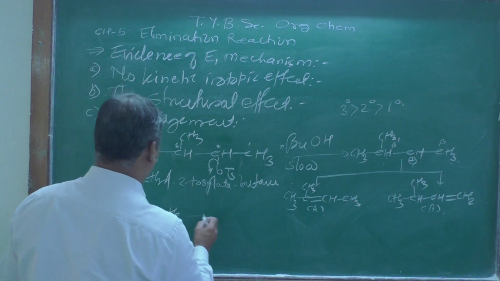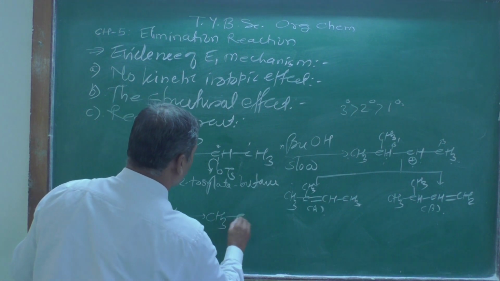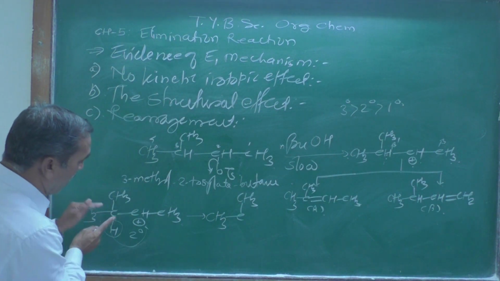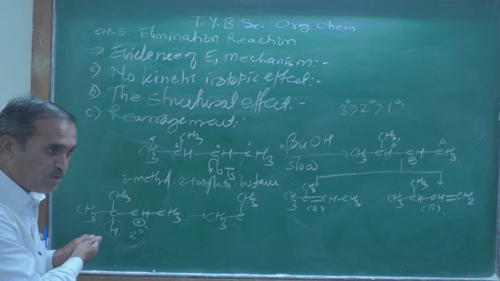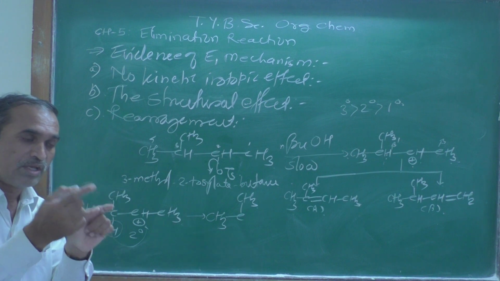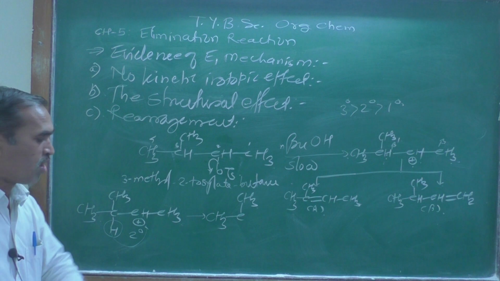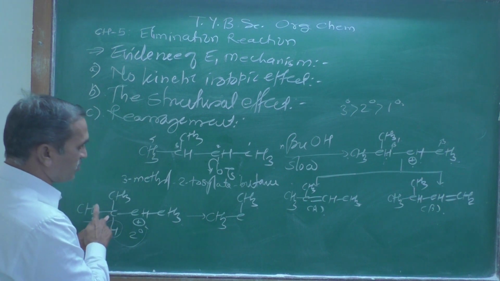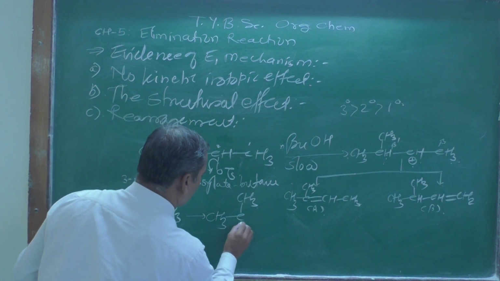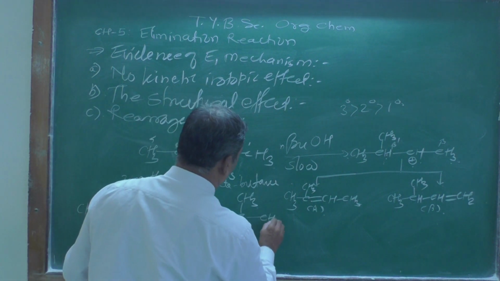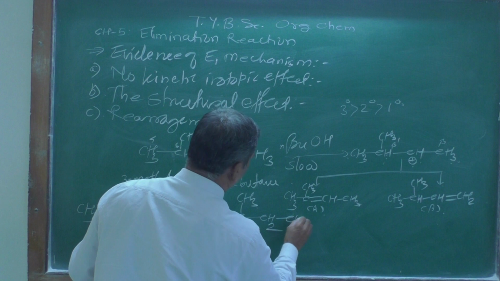I am talking about a hydride. When that hydride goes, it takes its bonding pair along with it, and therefore the positive charge is left on that carbon atom, and you are going to get here CH2 and CH3.